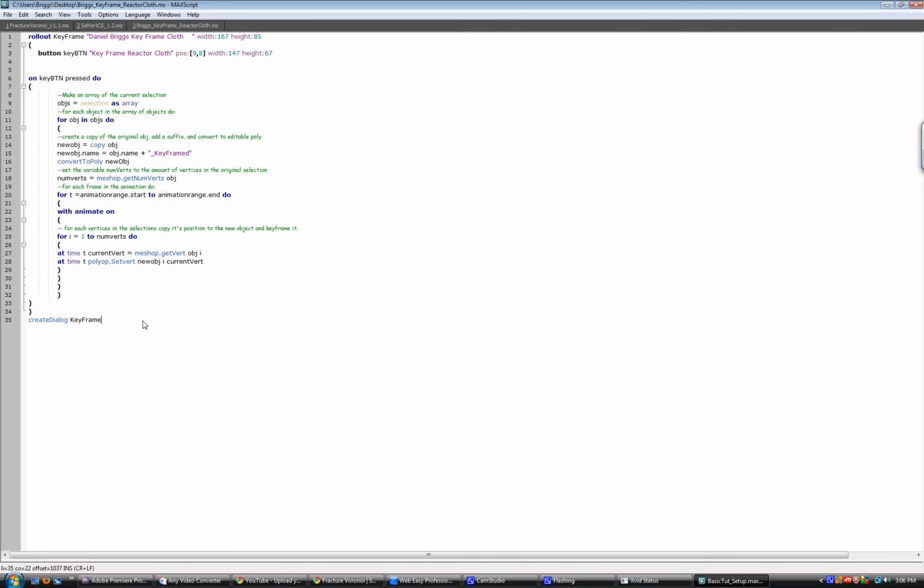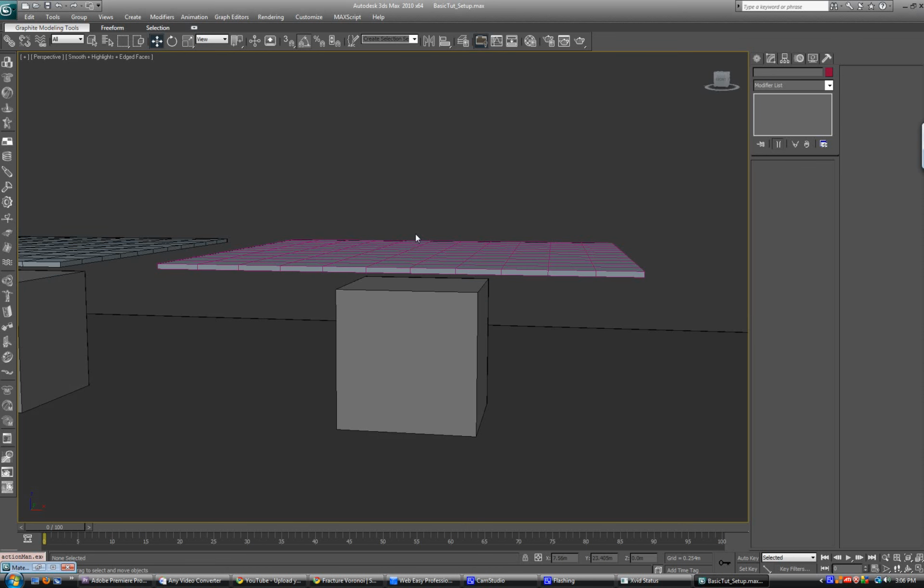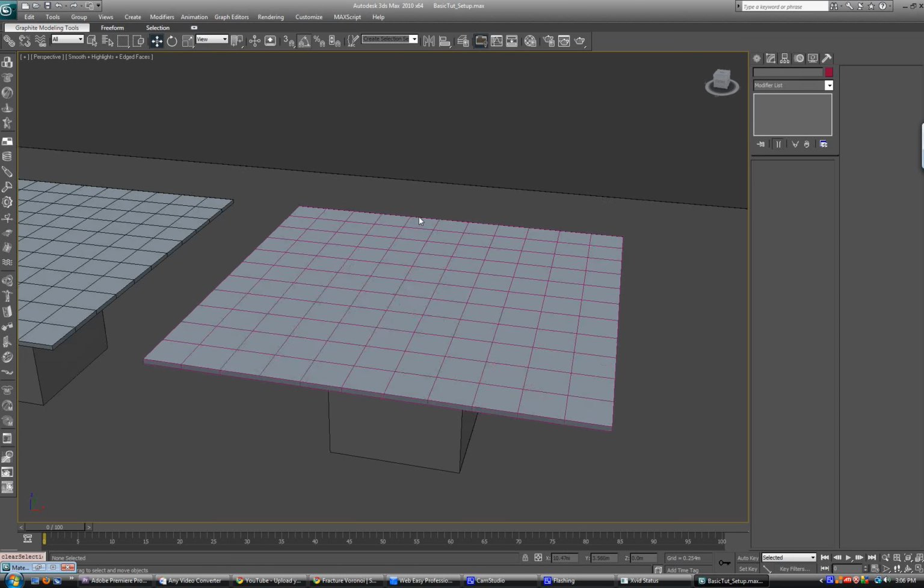And at the very end of the script, when you actually run it and that window pops up, you have to type create dialog and the name of your rollout. This makes the button pop up. So that's about it. I hope you learned something. If you want to check out the script, you can download it off my website and look at the code. Hopefully my video can explain it a little bit better.